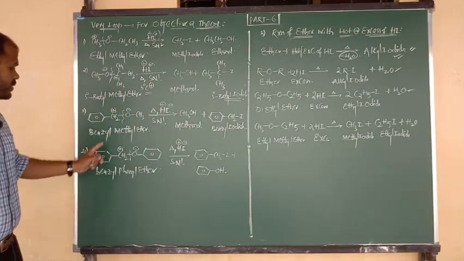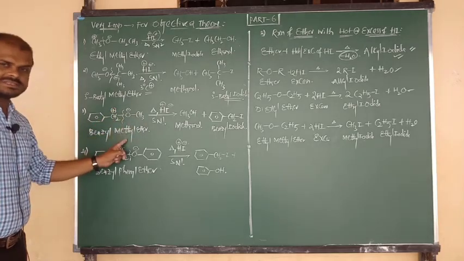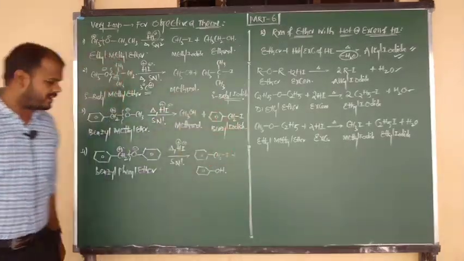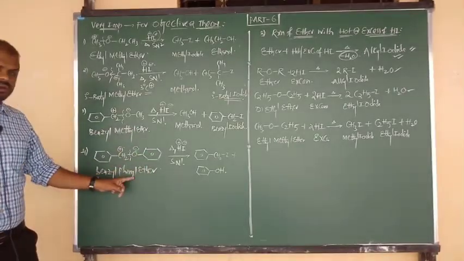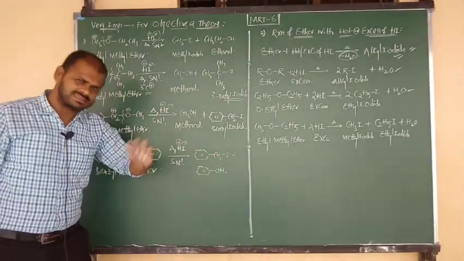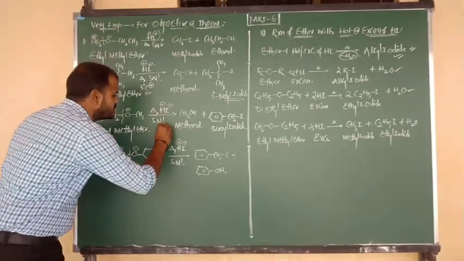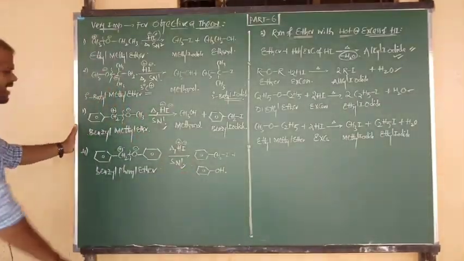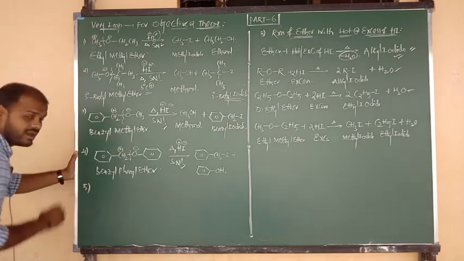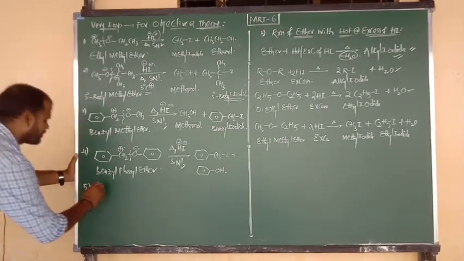In that way, you are getting two major products. Once again, in case of benzyl alkyl ethers, the benzyl group changes into iodide. In case of benzyl phenyl ethers, the benzyl group again changes into iodide, but the other phenoxy group changes into phenol. Both are following which rule? The SN1 rule.